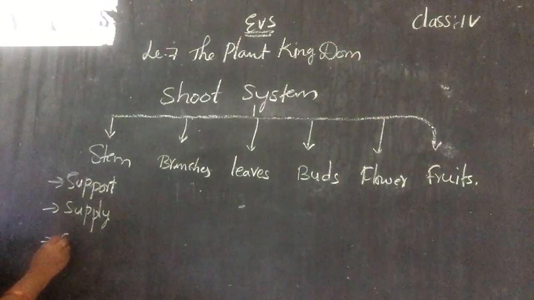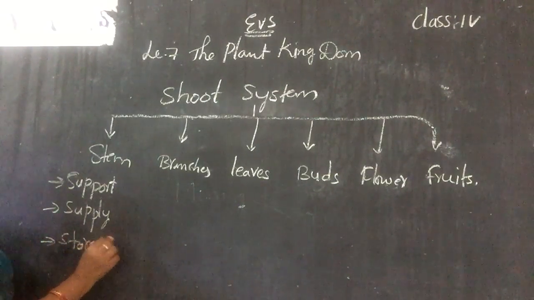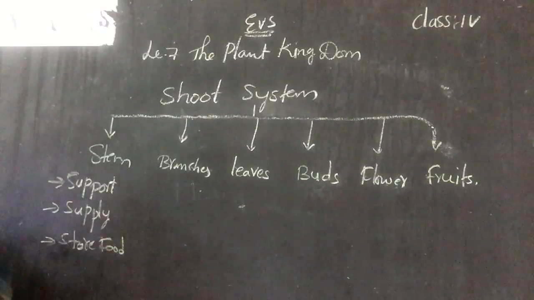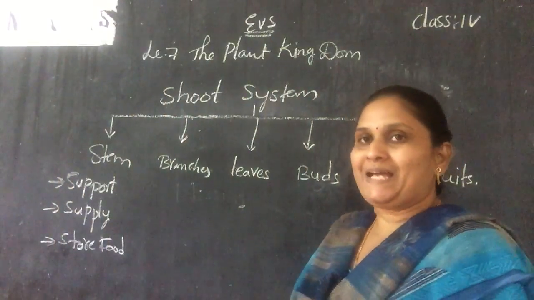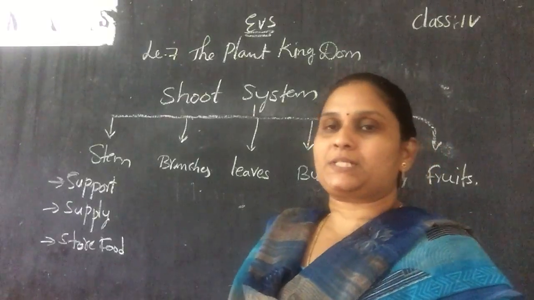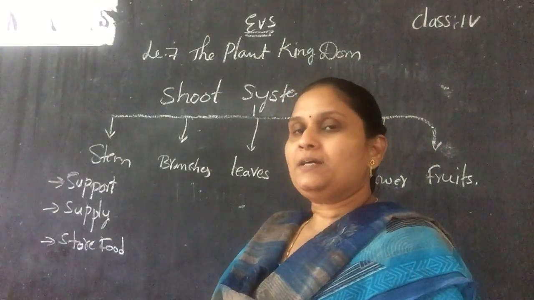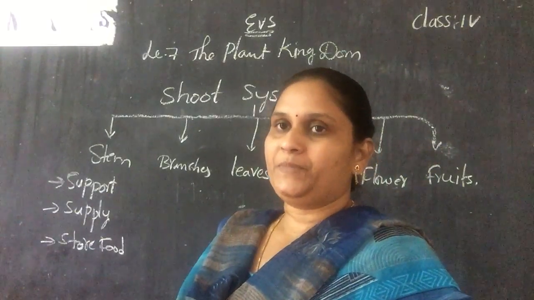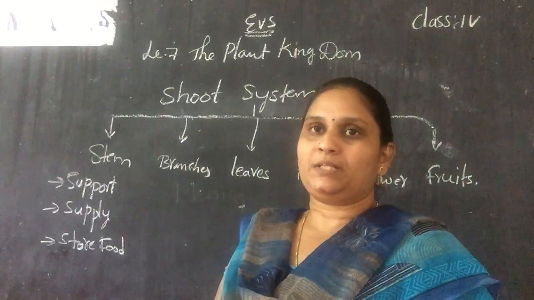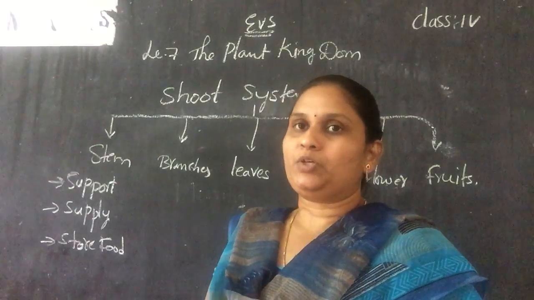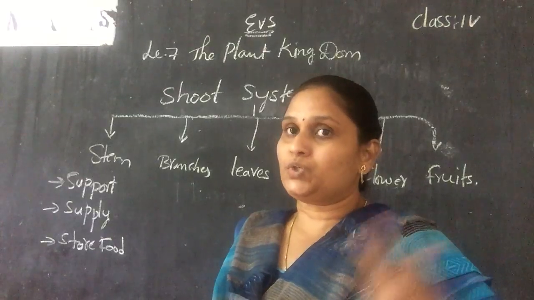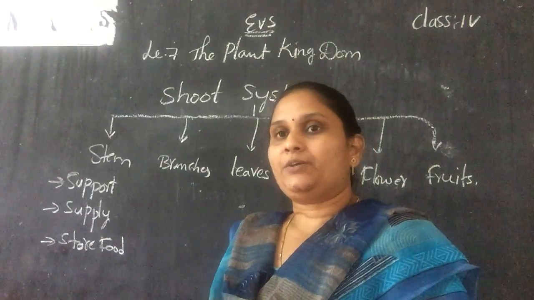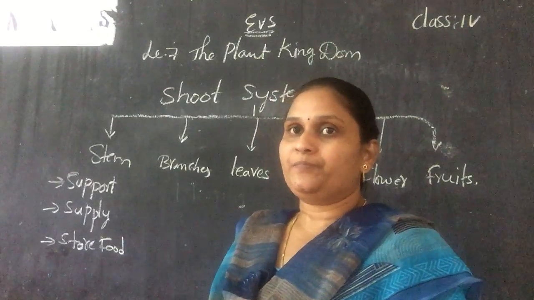What will it do? It will store the food, and it will be stored in the stems as vegetables. Okay, so this is the function of the stem. What will it do, children? The stem will give support to the plant, and it will supply water and nutrition from the roots to the branches, and not only that, it will store the food.